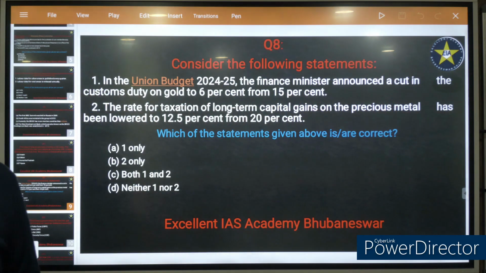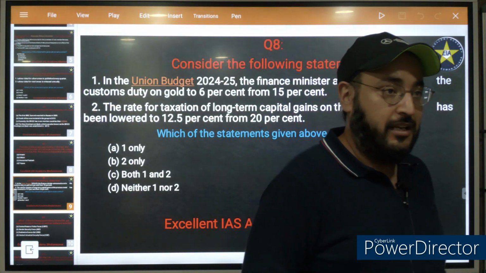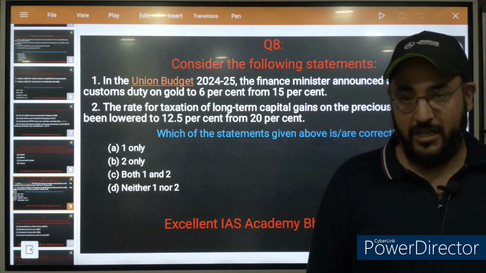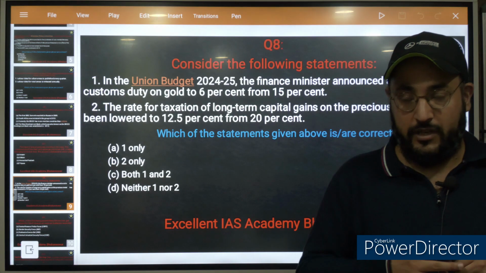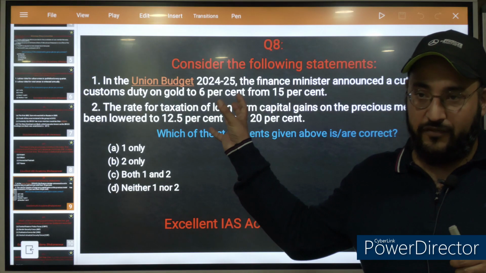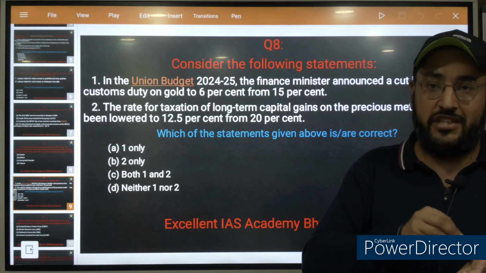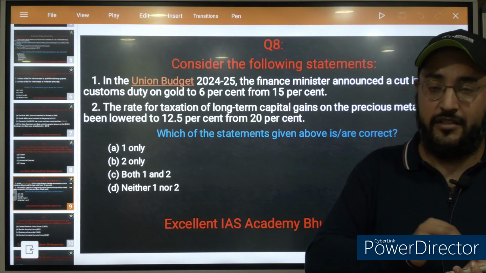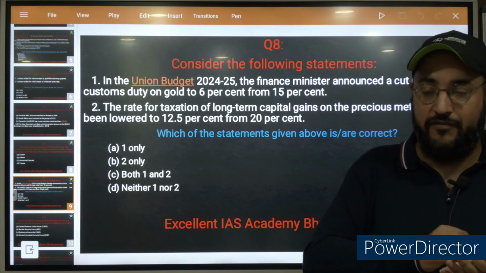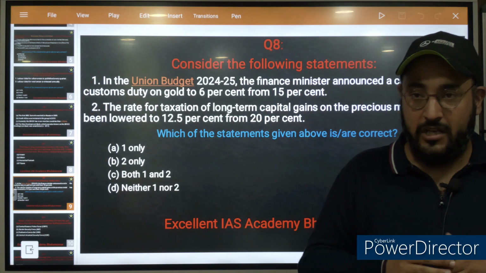Now, statement 2. There is a concept called short-term capital gain and long-term capital gain. Earlier, the tax classification of LTCG, long-term capital gain, was applicable to investments like shares or real estate property.